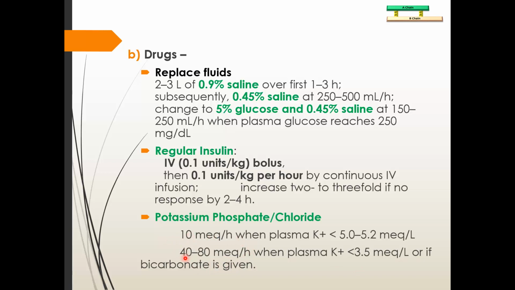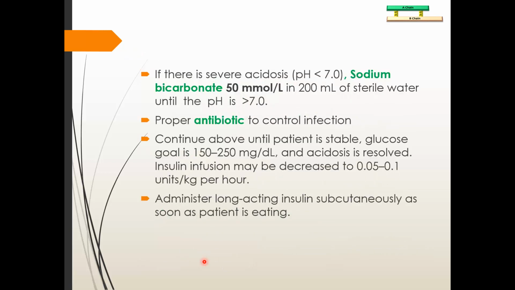So at a glance, if a patient is hyperkalemic, you do not give potassium, you just wait for the potassium to come back to its normal level. When it comes to its normal level, that is 3.5 to 5.2, you give 10 milliequivalent per hour potassium. But if the patient becomes hypokalemic due to continuous insulin therapy, you then go to more aggressive potassium supplementation, that is 40 to 80 milliequivalent per hour potassium supplementation. So basically you need to titrate your therapy.